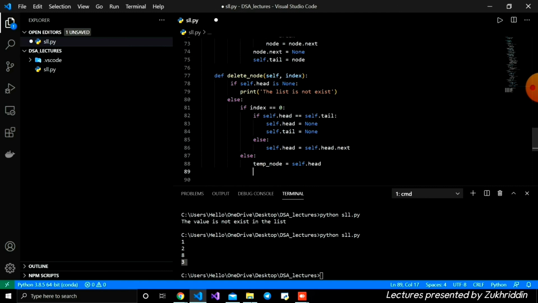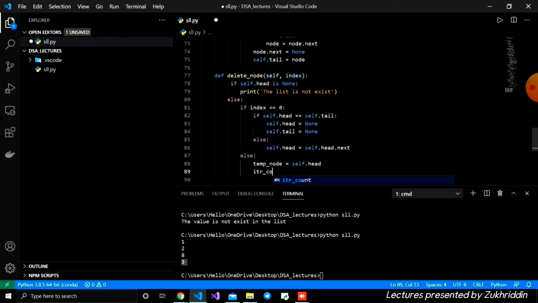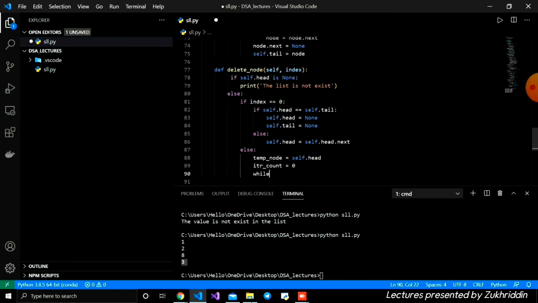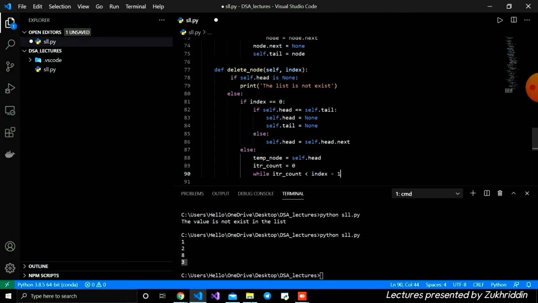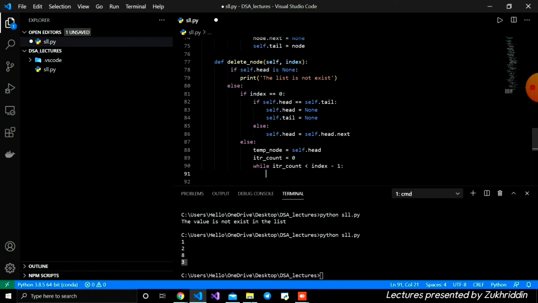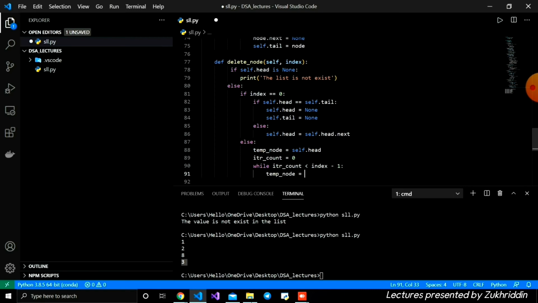We are accessing the first node. I'm also going to define a variable, iterate count, equal to 0. Then while iterate count is less than index - 1, we write temp node = temp node.next.